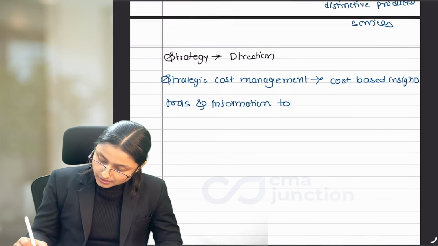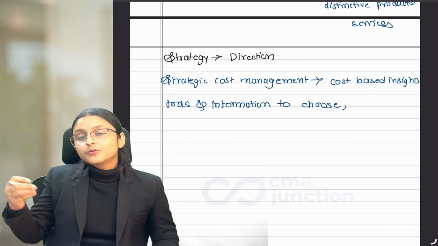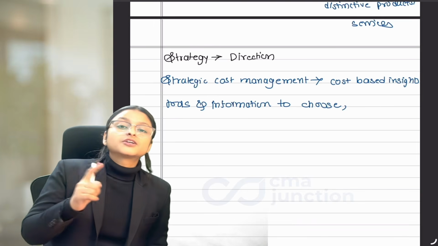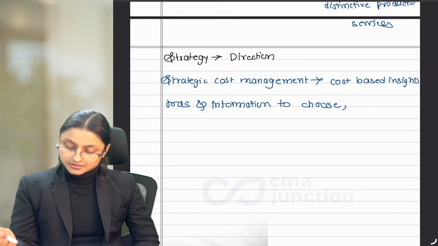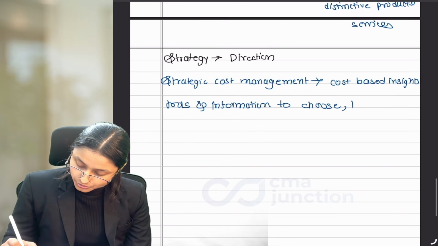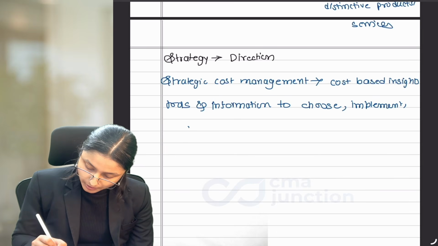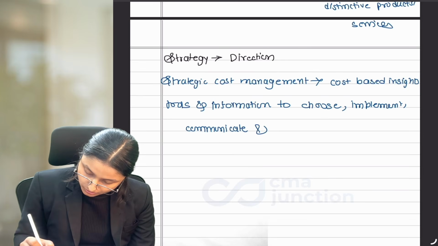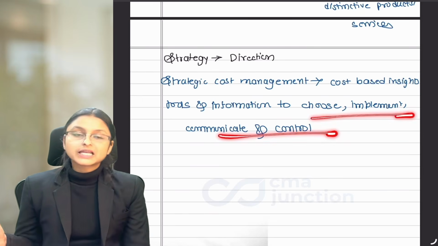When you are choosing strategy, you will use strategic cost management, because that is what gives the data about what choices are good for you, what actions you should take and what you should not take. Who will tell that? Strategic cost management will give data for the same. To choose, to implement, to communicate and control. So strategy follows 4 stages in its life.